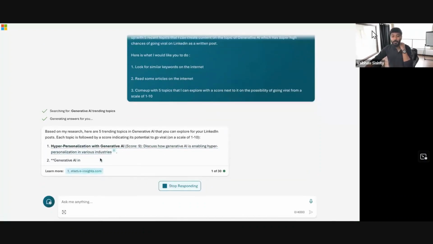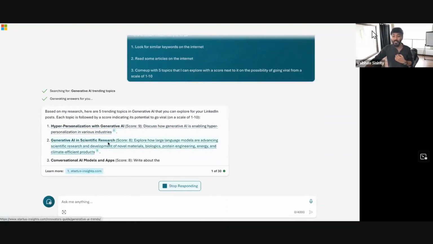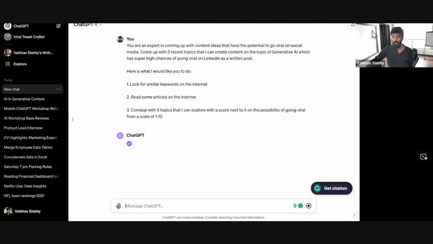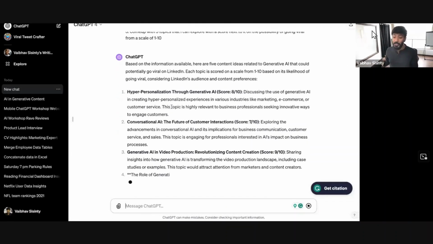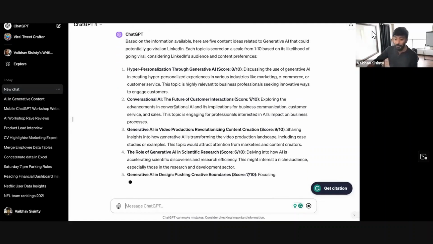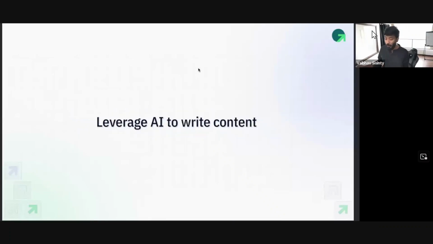Copilot is giving us hyper personalization with generative AI as a topic and what to discuss as well. Generative AI and scientific research, all of that. Great way to come up with some very cool ideas and also ideas potentially which could go viral. And that's the beauty of this, right? So that is how you can come up with great content ideas. I will let you guys explore how to do it.